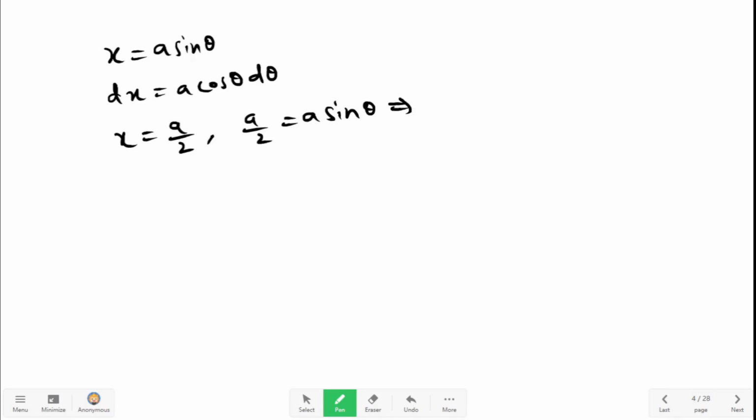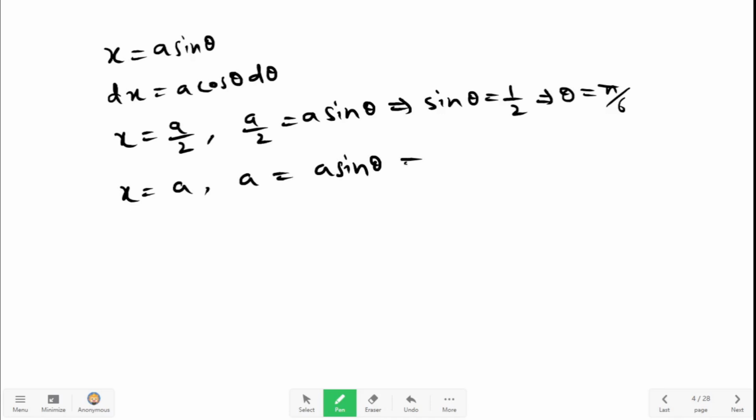This implies sine theta is equal to 1 by 2, which implies theta is equal to pi by 6. And when x equal to a, a is equal to a sine theta, which implies sine theta is equal to 1, implies theta is equal to pi by 2.